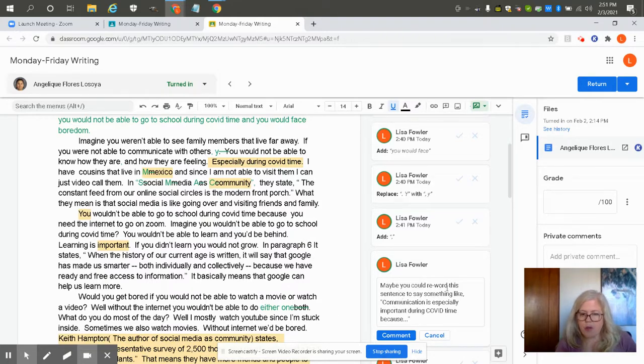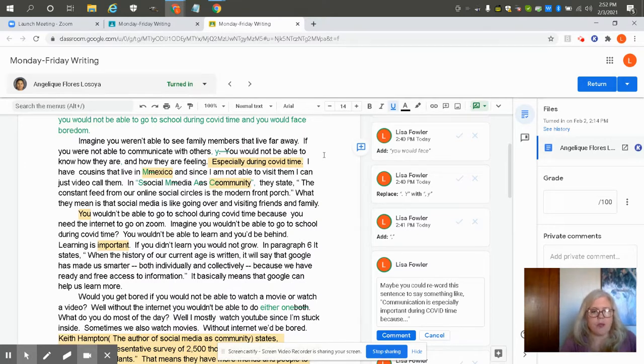I said, maybe you could reword this sentence to say something like, communication is especially important during COVID time because, and I don't know what her reasons would be. Maybe she would say because people are lonelier than ever during COVID time because people aren't able to leave their houses and see one another. She might have different reasons to put. So with this one, she can't just click a check mark to fix it. She's going to have to go back to this sentence that's highlighted and add some more detail to it.